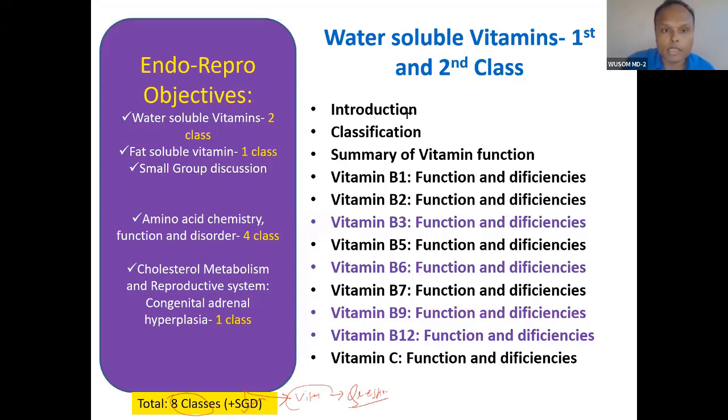We'll finish vitamins. Let's see the water soluble vitamins. We'll have 2 classes, so today we will finish these 2 classes. Then we have fat soluble vitamin, 1 class and small group. Then we have 4 classes on amino acids. Then we have 1 class on cholesterol metabolism and reproductive system.